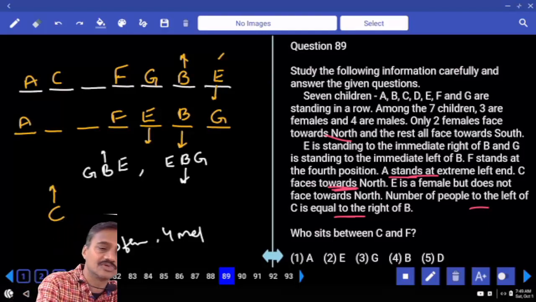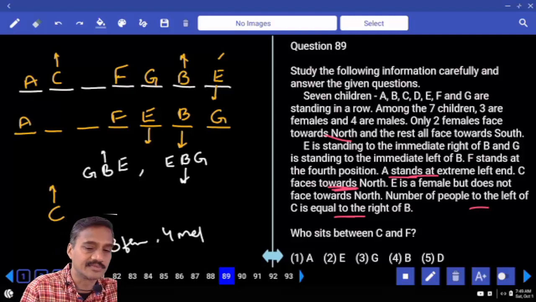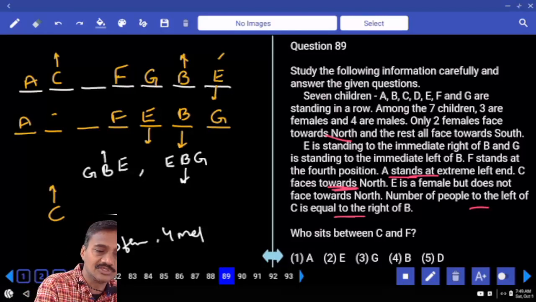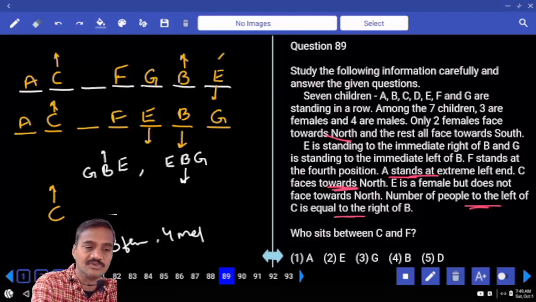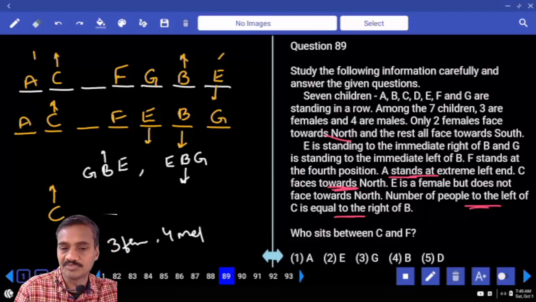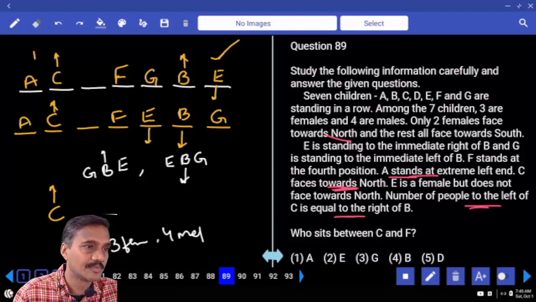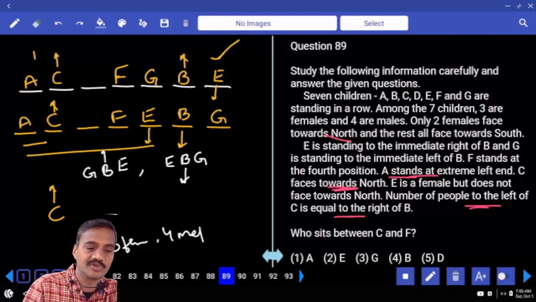C is facing towards north. Isn't it? Now as B is here, C must be here. C is facing towards north. Number of people to the left of C, 1, equals to the number of persons to the right of B, 1. Correct? And in the second case, number of persons to the left of C, 1. Number of persons to the right of B, how many? 5. And the second case got invalid.